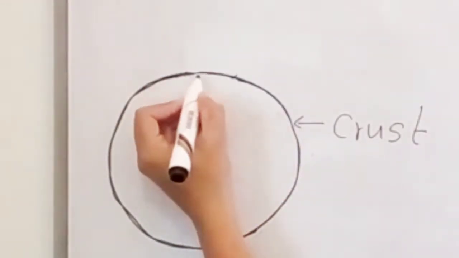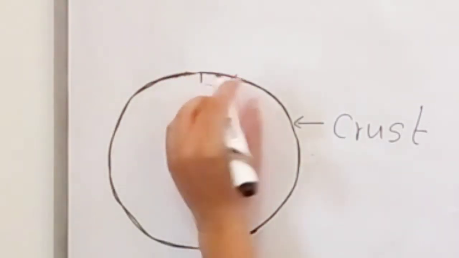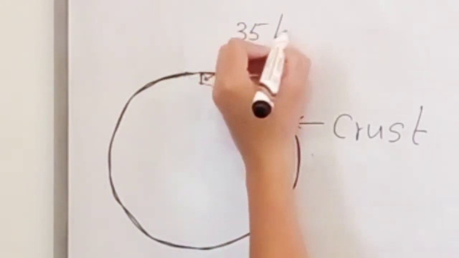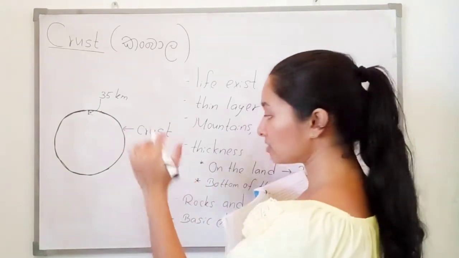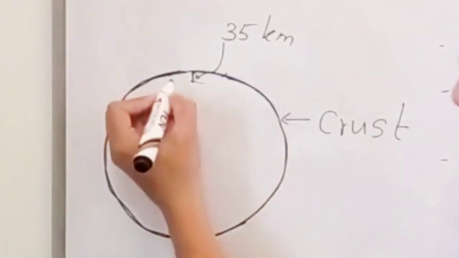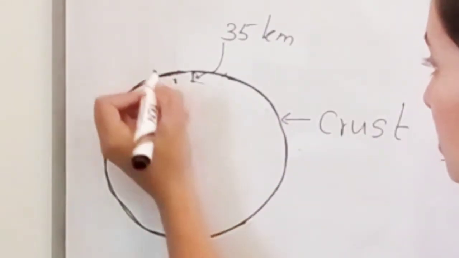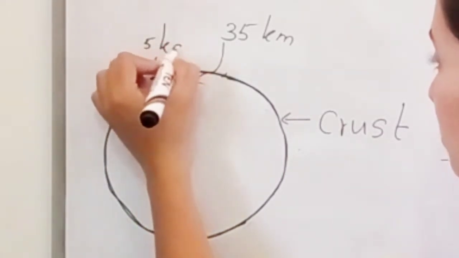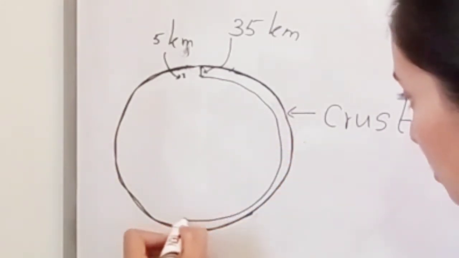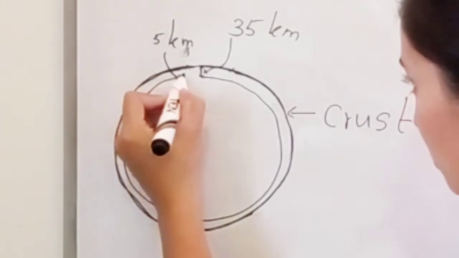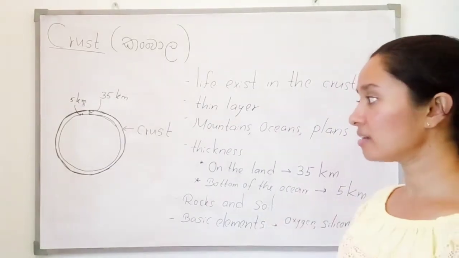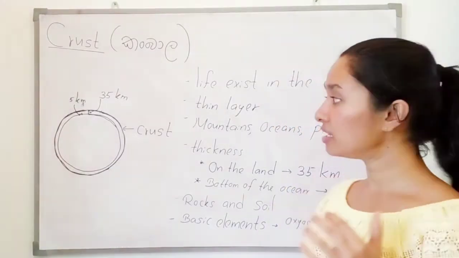This is the land. From the land, it is 35 kilometers. And at the bottom of the ocean, think about the ocean, here it is 5 kilometers. So this is the earth crust. It is a very thin layer when compared with the size of the earth.